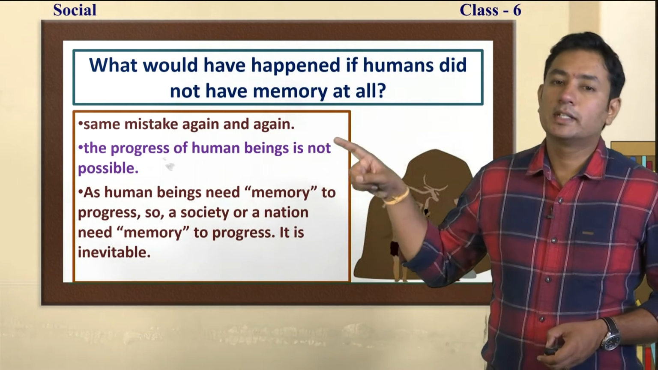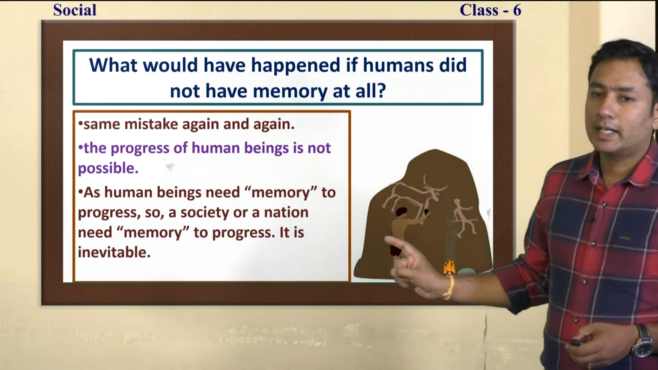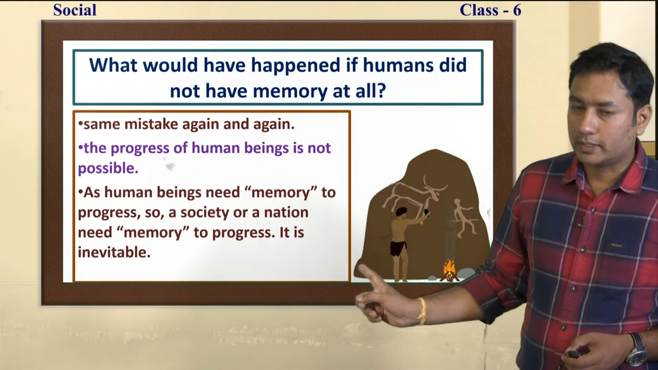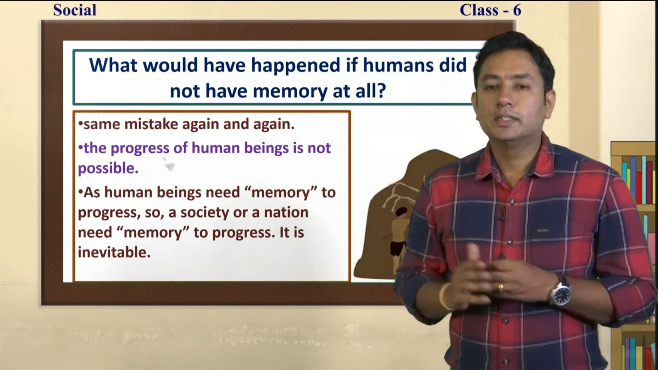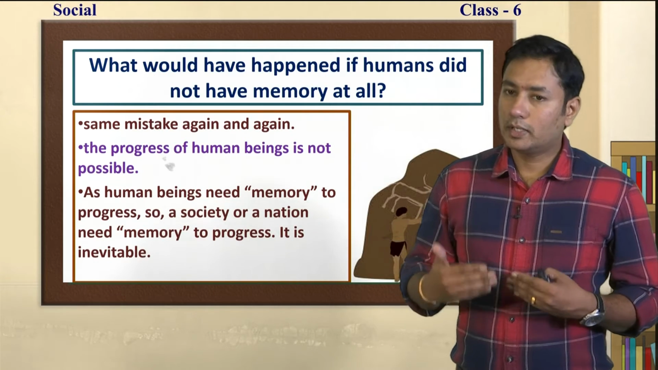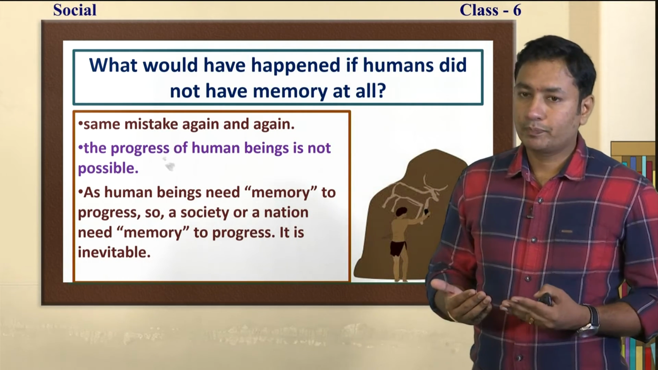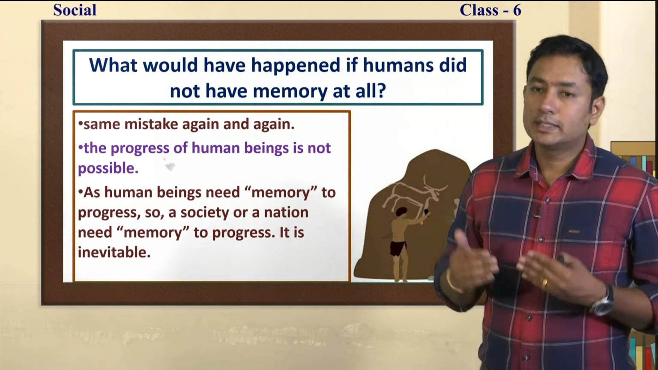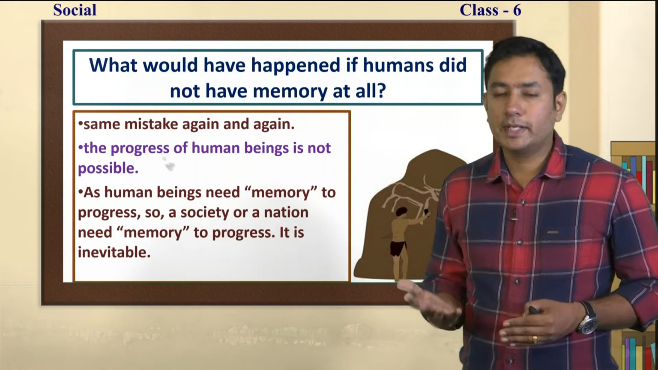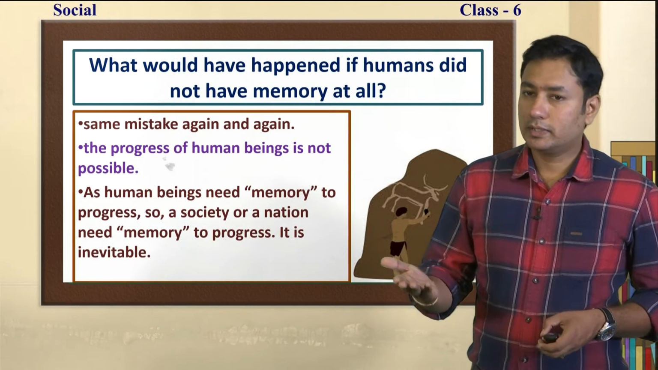The next one is that the progress of human beings is not possible. See, earlier he was a caveman, you know that. The ape man was a caveman. So these men learned from their memory, they learned about civilization. As a human being needs memory for his personal things, in the same way a nation also needs memory. Why is that? We are going to discuss that in future.